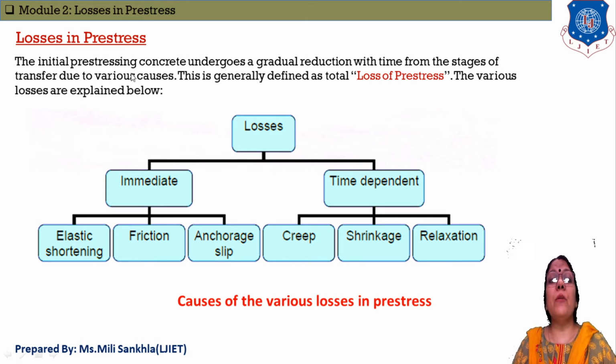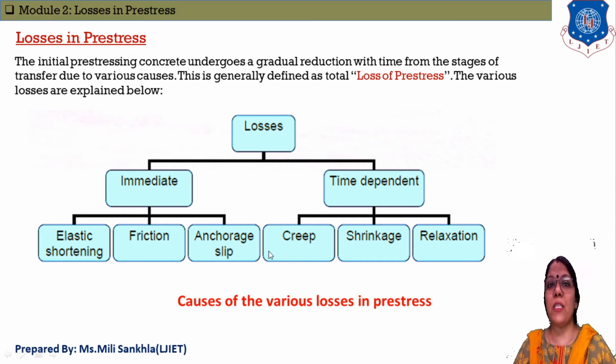First, initial pre-stress in concrete undergoes a gradual reduction with time. What is pre-stress loss? Initial pre-stress in concrete undergoes gradual reduction with time from the stage of transfer due to various causes. That is known as loss of pre-stress. That means simply when we apply stress or force to a given structure, that is our initial pre-stress. After some period, when losses occur in our pre-stressed structure, the difference between this initial and final is known as our losses in pre-stress.